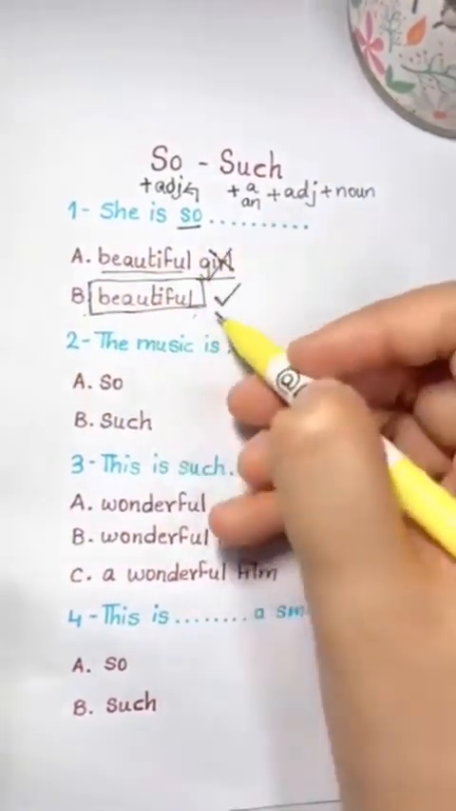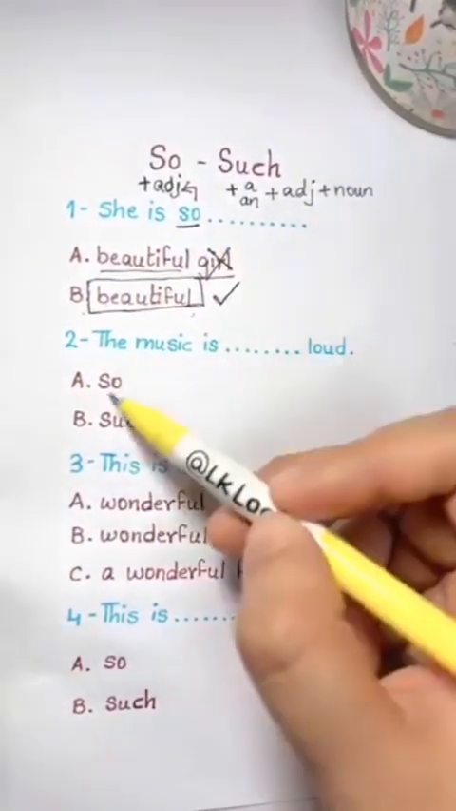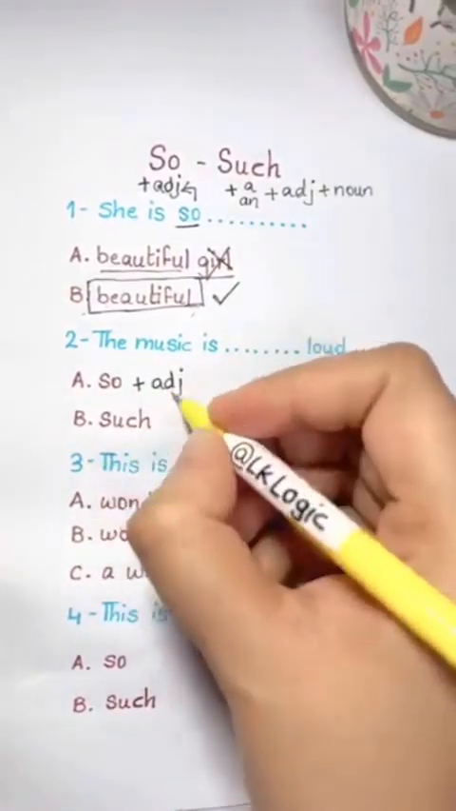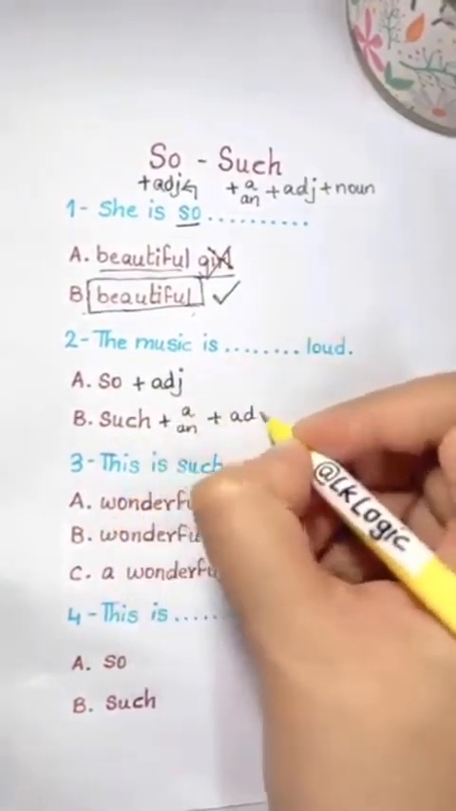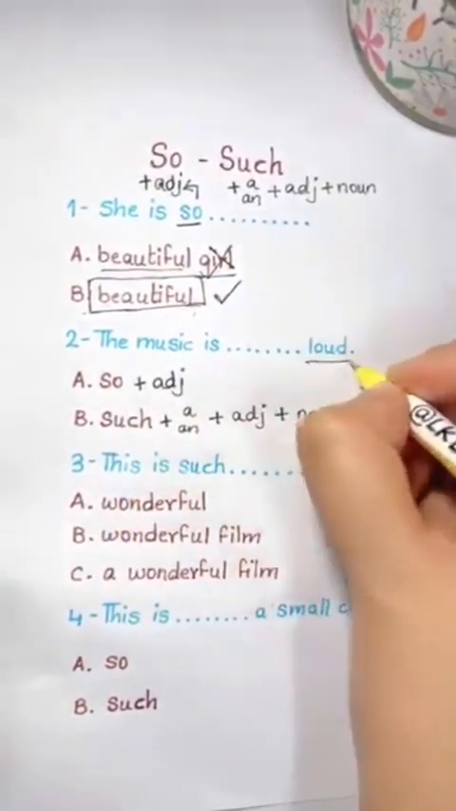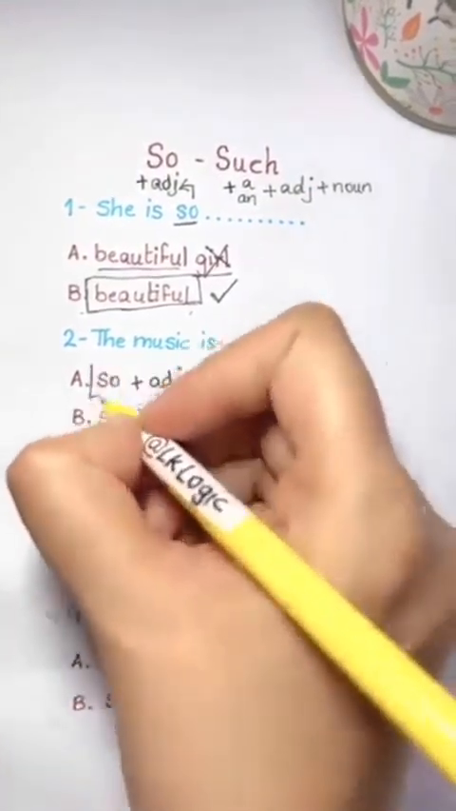She's so beautiful. The music is loud. So loud or such loud? Again, so plus adjective and such plus a or an plus adjective plus noun. Loud here is an adjective, so the answer is so. The music is so loud.